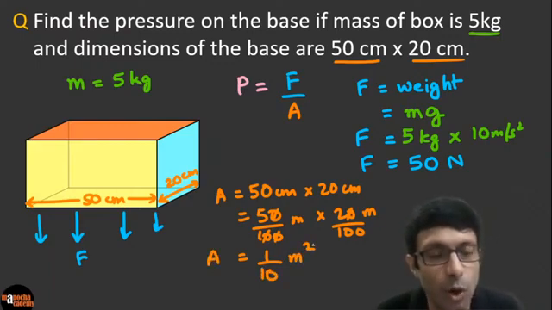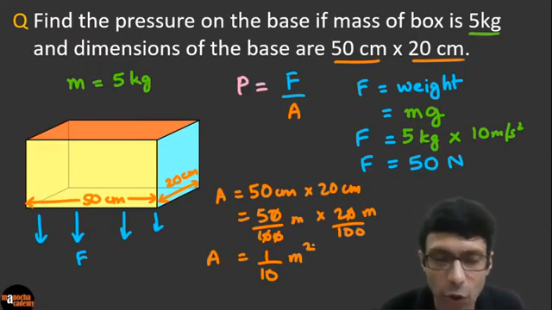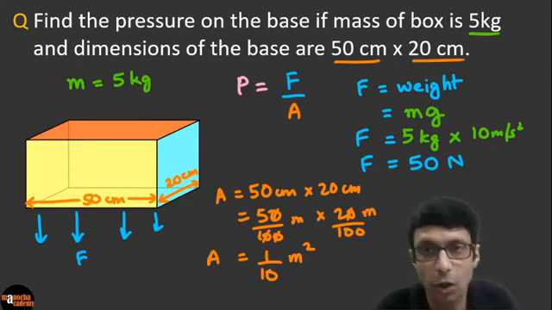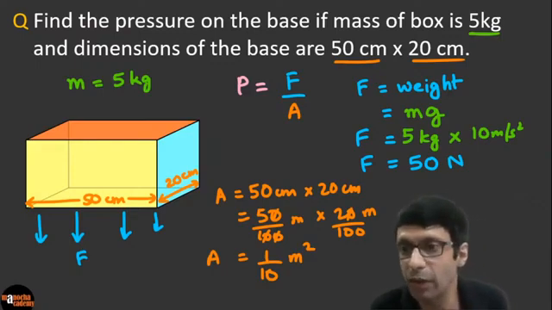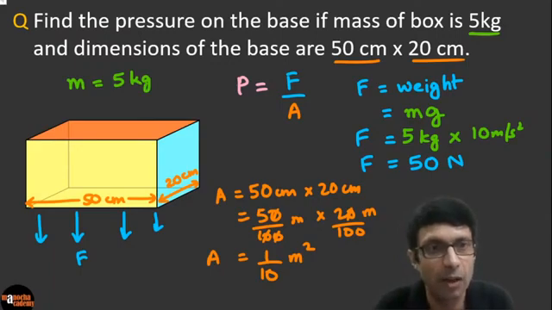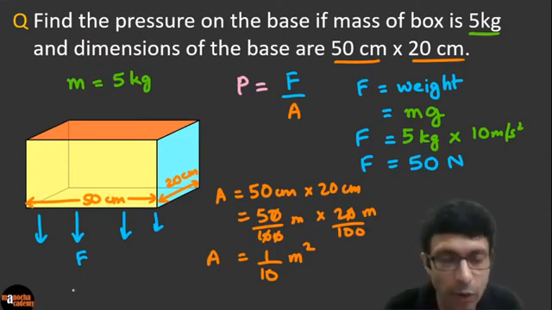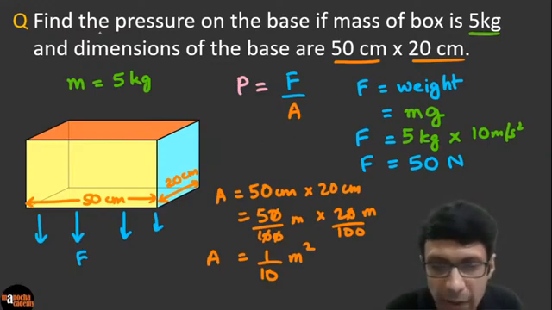Okay. So what is the final pressure going to be, guys, of this box on its base? Be careful, don't substitute the 5 kg, that was the mass. We need to multiply it by the acceleration due to gravity. We are finding the weight. So guys, what are you getting as the pressure here? Please calculate. So pressure is going to be force by area.